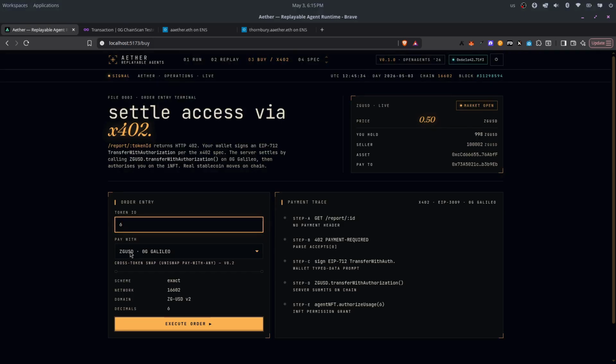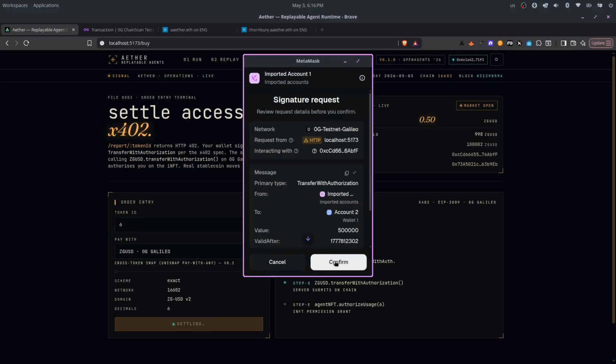The server submits three transactions. The first, a real transferWithAuthorization that moves Zero Gravity USD. Second, authorized usage on the INFT that grants me read access to that INFT. It is wrapped in a KeeperHub workflow for retry, private routing, and audit. Third and last, the KeeperHub audit attestation, a signed record of the whole settlement, the real on-chain artifact side by side. Let's click on execute order and let's confirm the transaction in MetaMask.